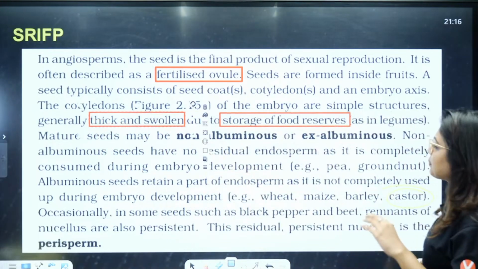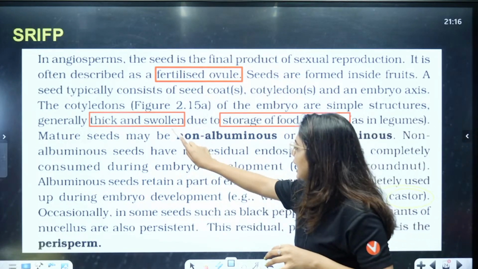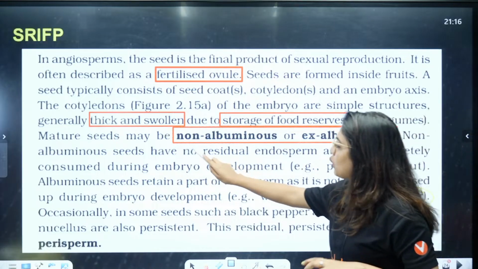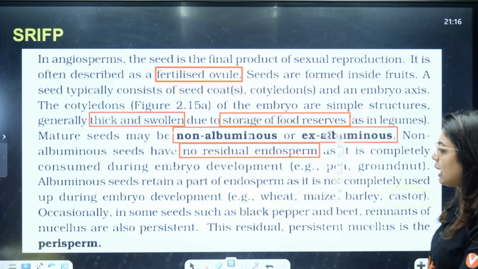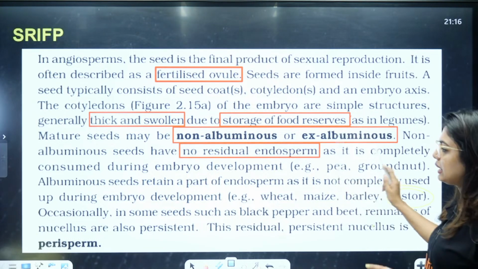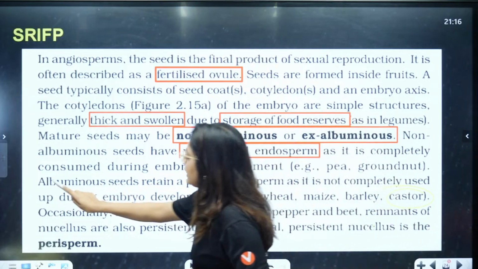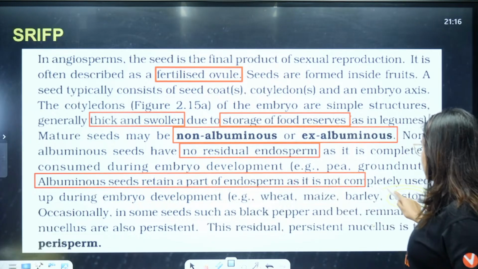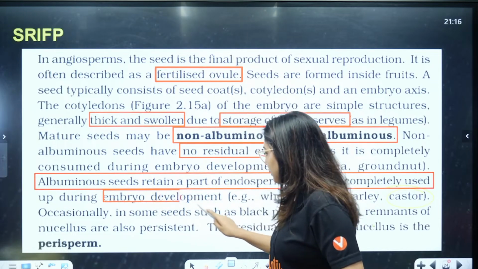Clear? Now, as in legumes, mature seeds may be non-albuminous or exalbuminous. That means non-albuminous seeds have no residual endosperm as it is completely consumed during embryo development. Examples are going to be pea, groundnut. So PUBG you remember. Albuminous seeds retain a part of the endosperm as it is not completely used up during embryo development.